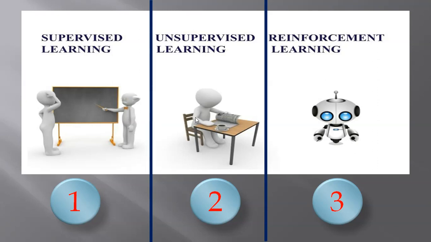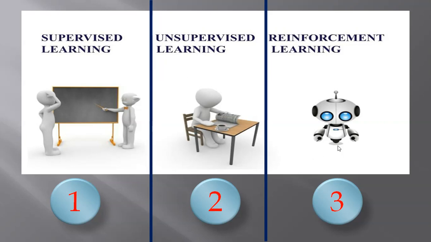That is unsupervised learning. If you see the third image, we can see a nice robot there, right? There is no trainer available and no resource available. Only a robot is available. That is action. Whenever we give a task to this robot, it will think, use its own brain and past learnings, and perform that action.